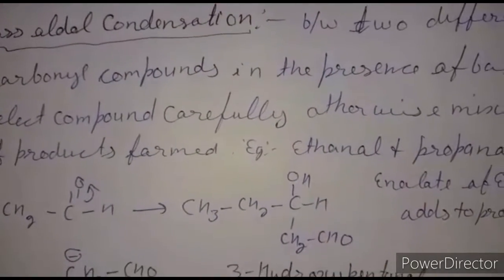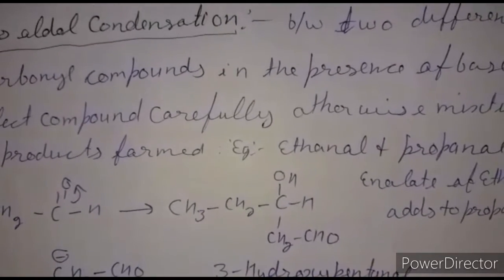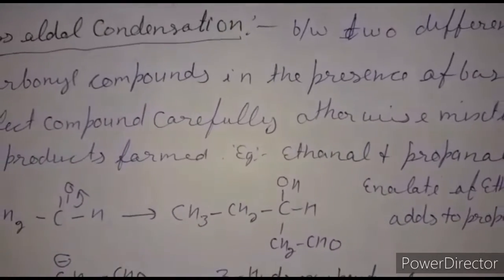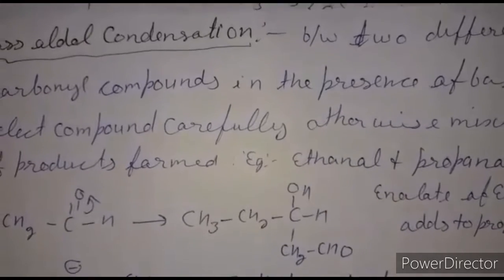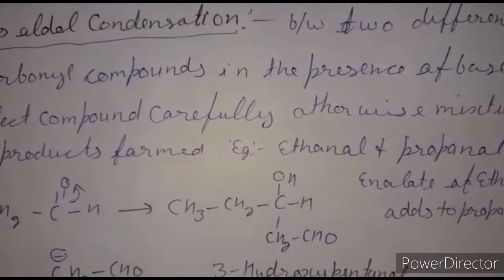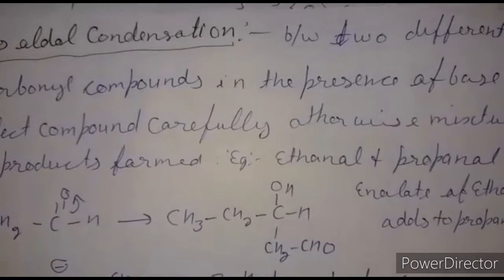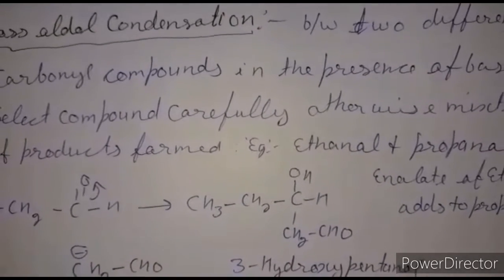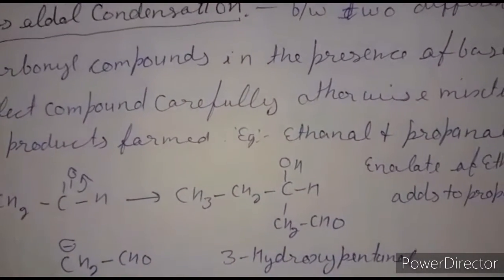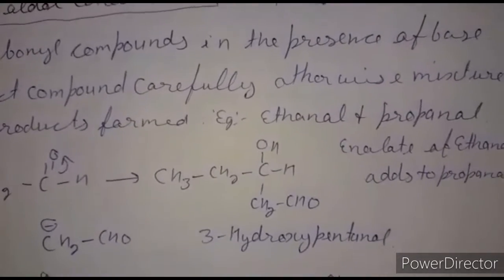Aldol condensation is not confined to condensation of two molecules of the same aldehyde or ketone, that is self condensation. It can also take place between two different molecules. Cross aldol means we take two different types of molecules, two aldehydes or an aldehyde and a ketone, but there is a problem. The condensation of two different carbonyl compounds in the presence of a base is called cross aldol condensation. But the compounds used in this reaction must be selected carefully, otherwise it will give several products.